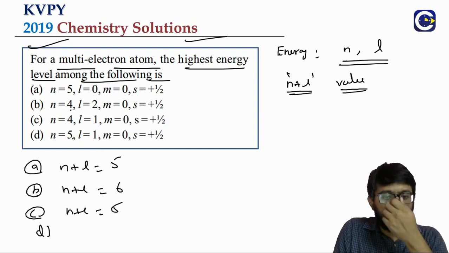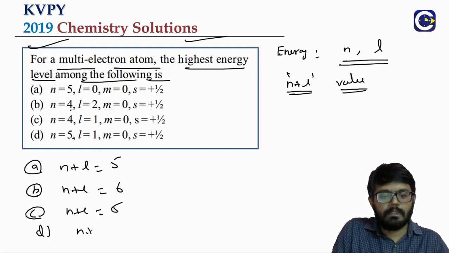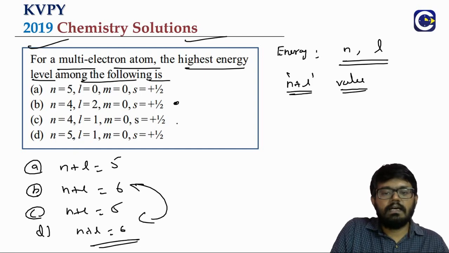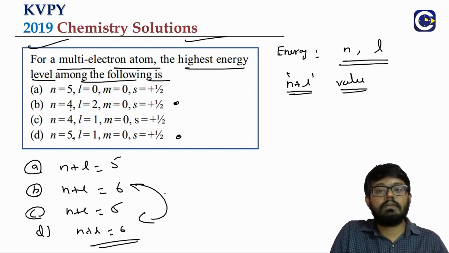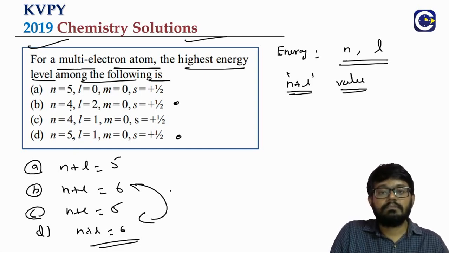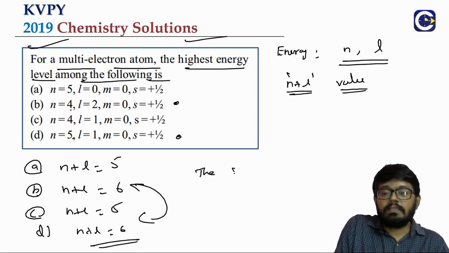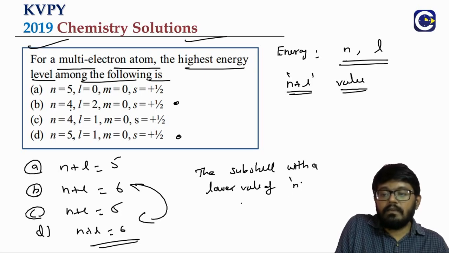Option D, 5 plus 1. What is it? Now we have a tie. B as well as D, both are giving us the same value of n plus L. When we have the same value of n plus L, the subshell with a lower value of n will have less energy.